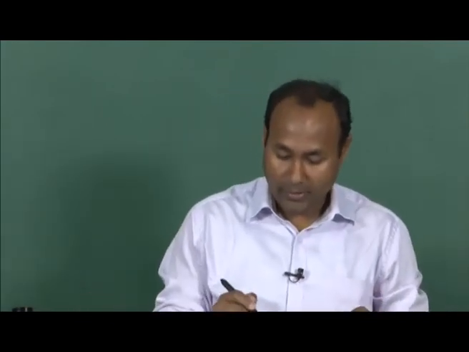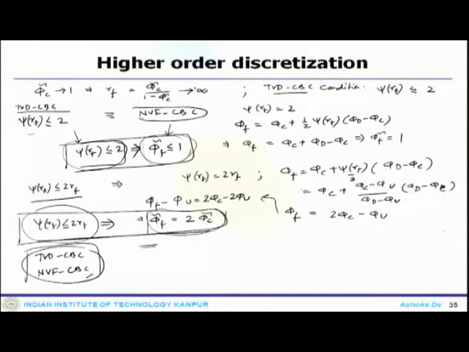In doing so, what we are talking about now is the mapping between the normalized variable formulation and the TVD formulation. Both approaches have their own boundedness criteria, which we call the convection boundedness criteria, that is CBC. What we stopped at in the last class was that condition. Now we will move forward and look at the criteria where we stopped.